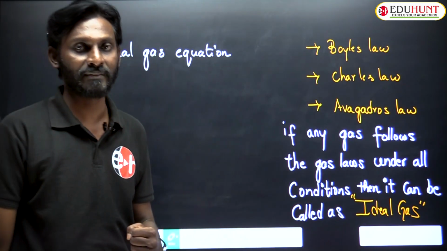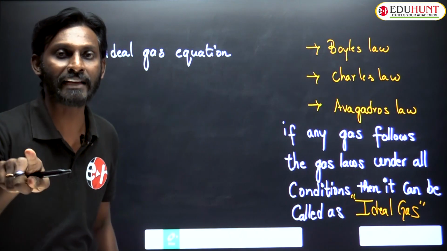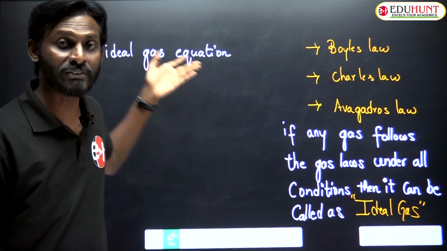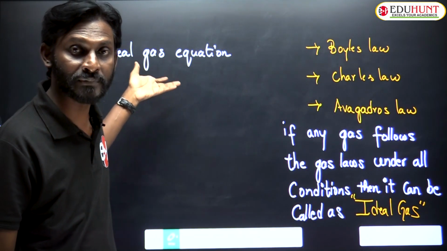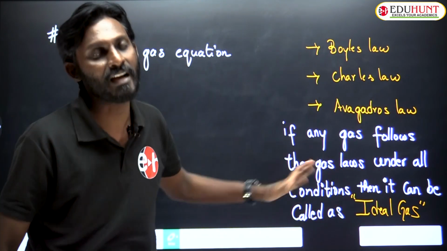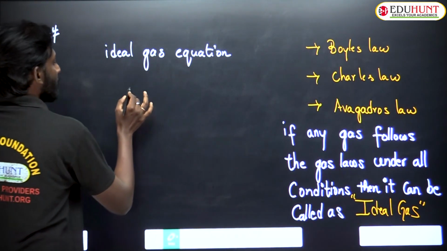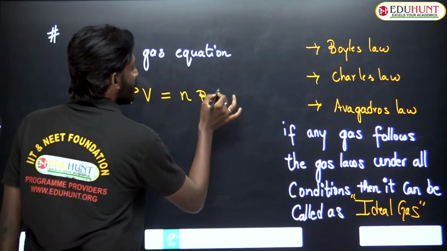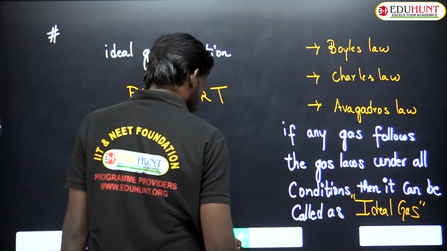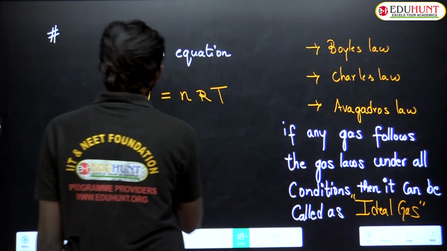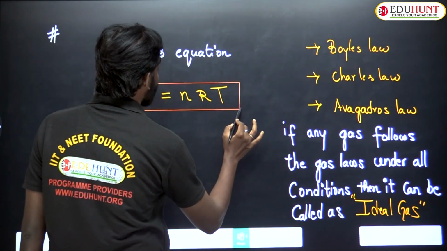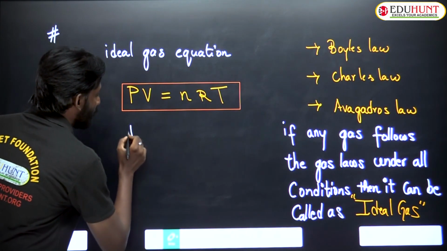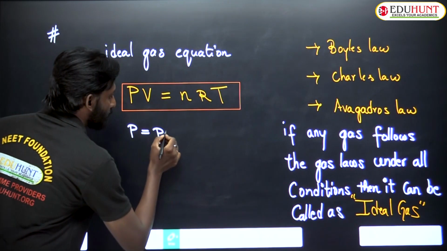Now I am saying, if a gas follows the ideal gas equation, then it is an ideal gas, because the ideal gas equation came from summarizing all these laws. So what is that equation? PV is equal to nRT. In this, what is P? P is equal to pressure.